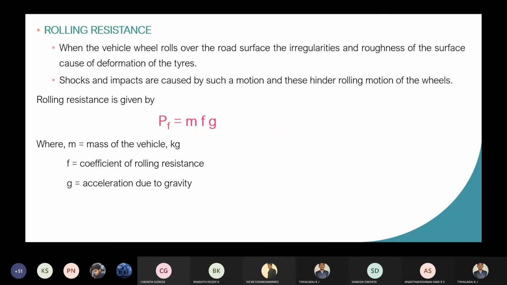Okay, now we will see what is this rolling resistance. I'll take another 4 to 5 minutes. Later on I will stop.